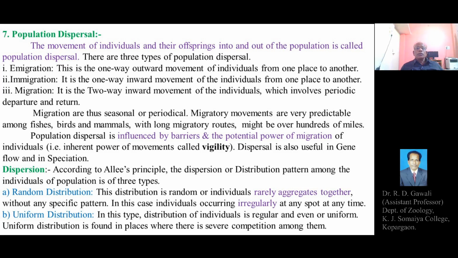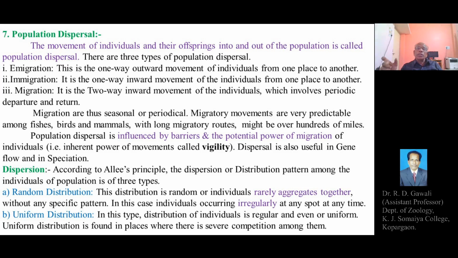Dispersion, according to Ali's principle. We have explained three kinds of dispersal: emigration, immigration, or migration. Now, dispersion. What is dispersion? According to Ali's principle, the distribution pattern among the individuals of a population is called distribution or dispersion.